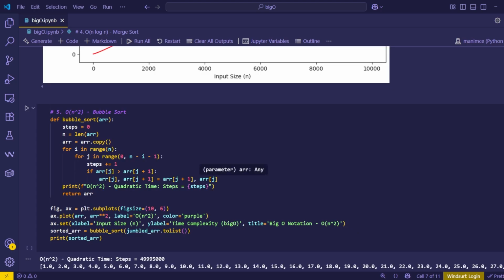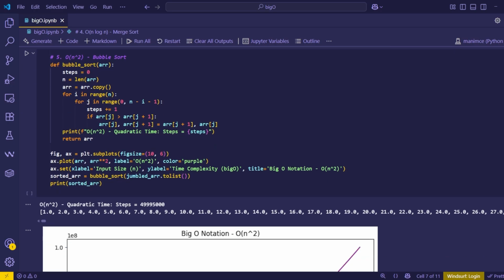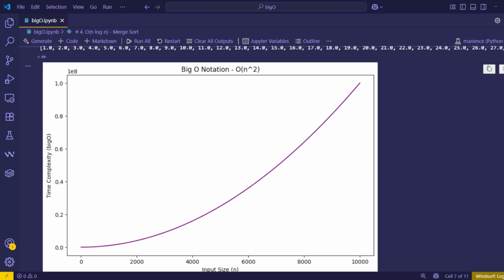Now let's discuss another sorting algorithm. This time we will implement a simple function called bubble sort. Inside this function, I will simply find the length of the input list and then run two for loops in a nested setting. I'm simply comparing the element at the jth index with the next element and swapping their positions. Once the loop finishes, we will get a sorted list. Since we are using nested for loops here, the time complexity of our algorithm will grow quadratically.